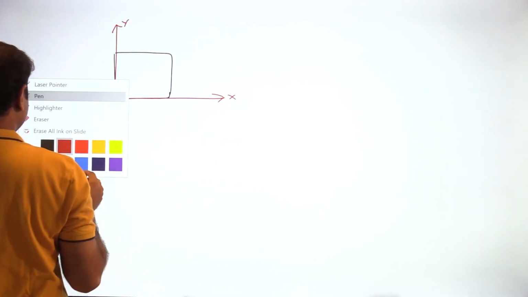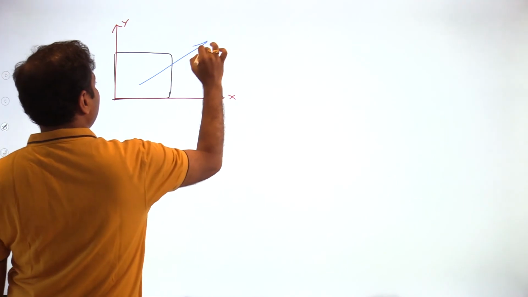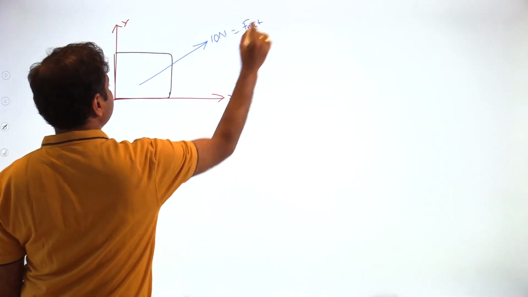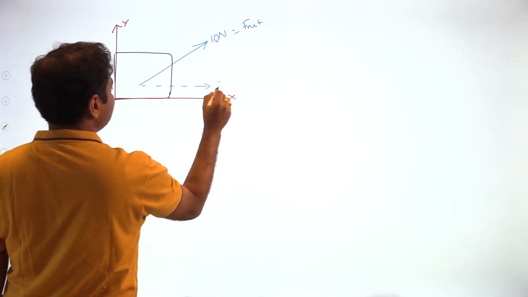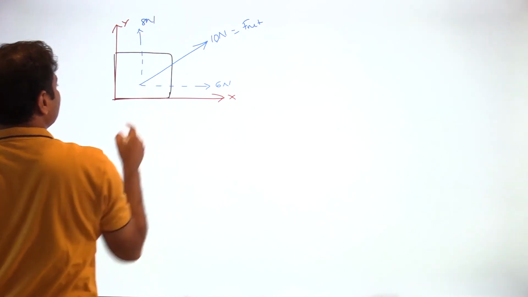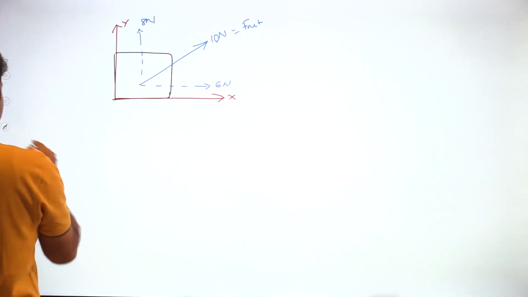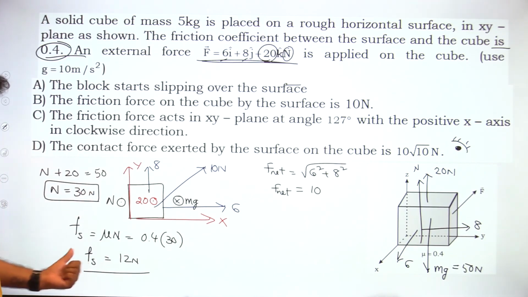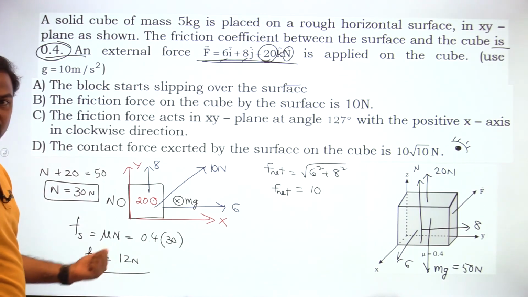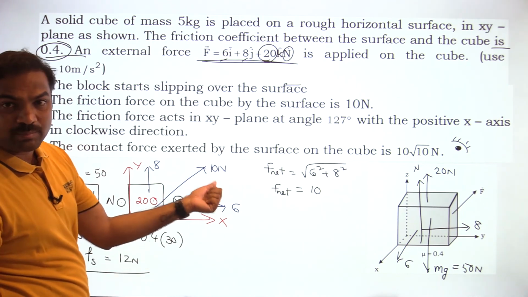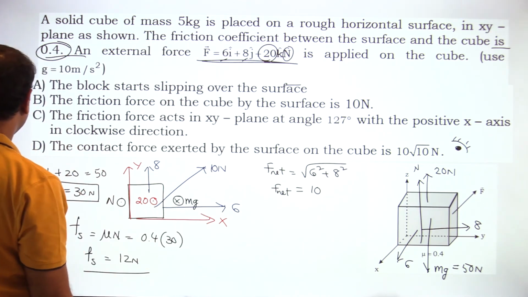So if this is the block, and this is the x-axis and this is the y-axis, what is the applied force? Net force is 10 Newton. This component is 6 Newton. This component is 8 Newton. And the normal reaction is 30. So maximum value of static friction is 12 Newton, which is more than applied force. Then the block will be at rest.